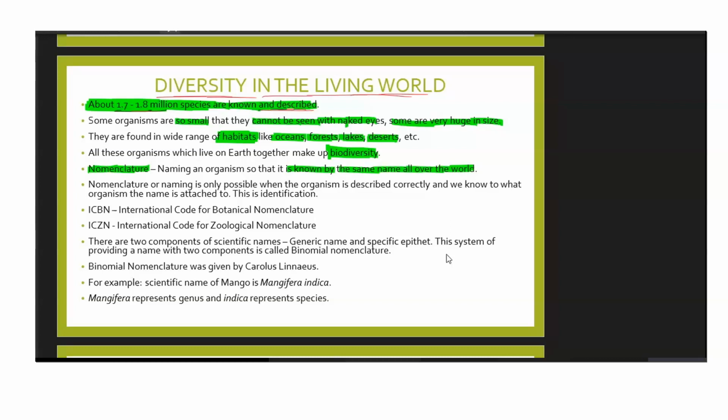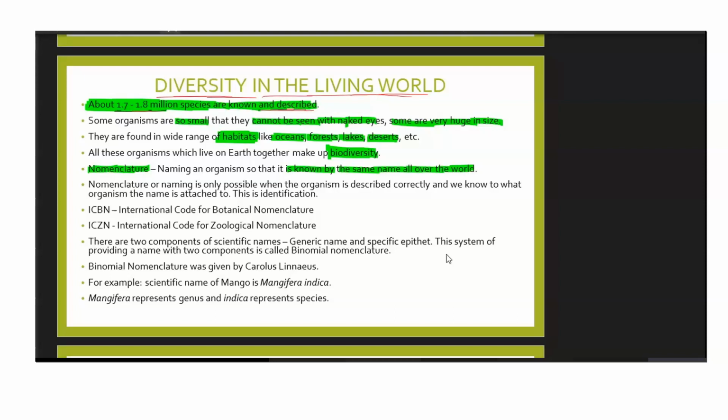Suppose you are living in, let's say, Tamil Nadu, and in the forest of Tamil Nadu, you caught an organism. Then, of course, you are going to name it in Tamil only. You're not going to name it in English or Hindi, right? So that Tamil word is very local. It means that locally people will come to know that yes, this is the name of an organism. But when you go to other parts of the country or the world, they may not be familiar with the name that you are using. So there has to be a universal naming system, isn't it? One name should be there which would be understood and accepted by all human beings on this earth.